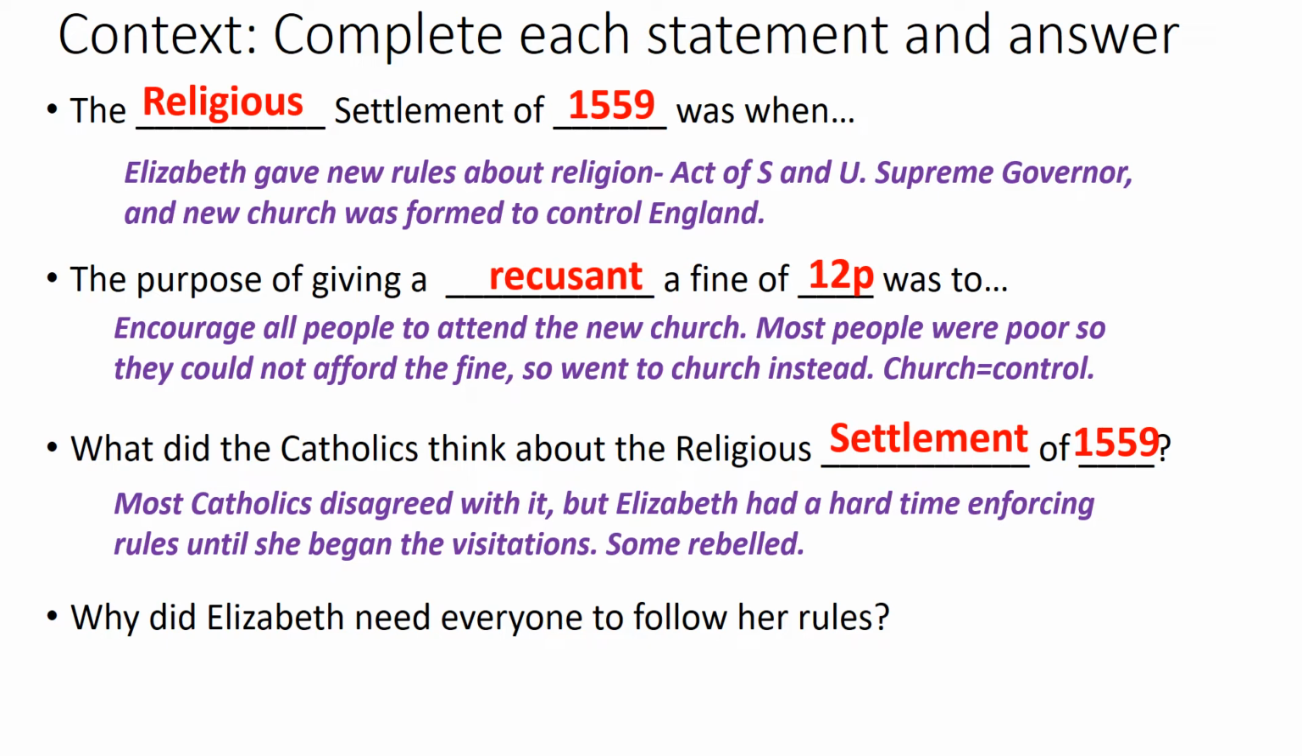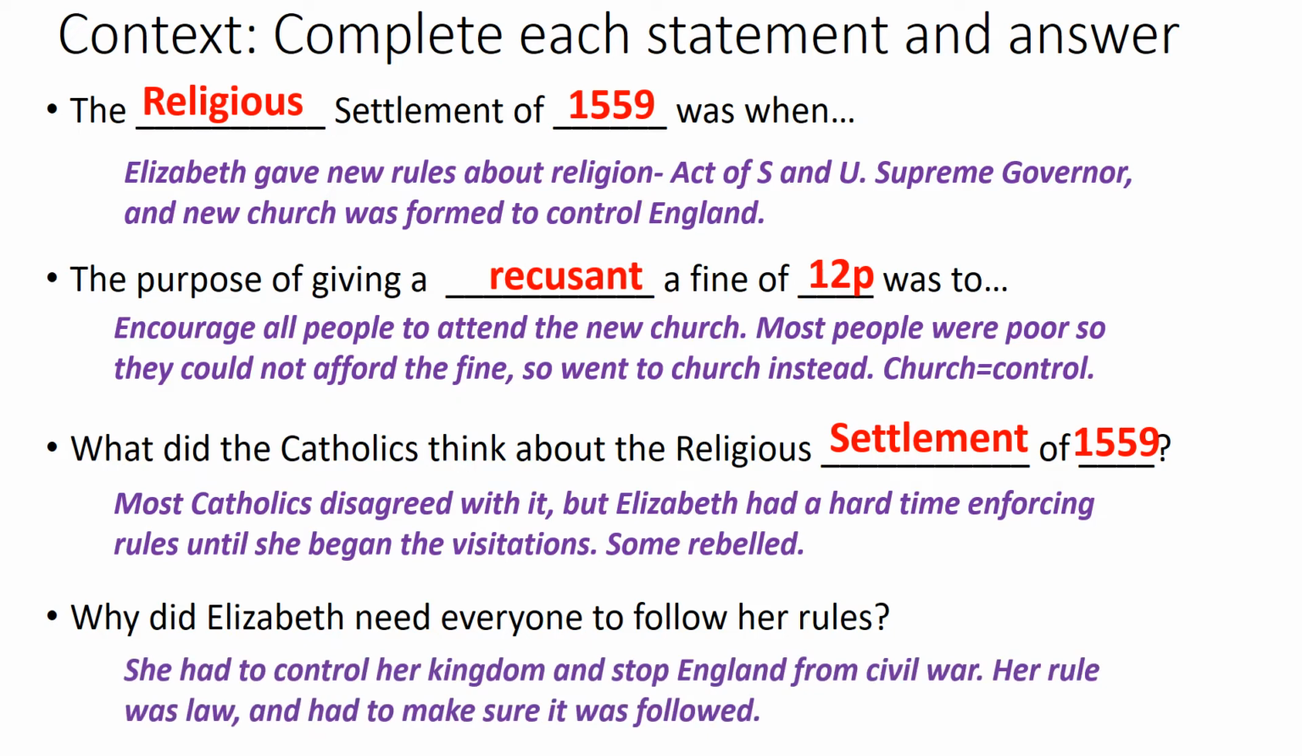And our last question, why did Elizabeth need everyone to follow her rules? Well, to answer this, we need to remember what the most important thing in England was, and it was religion, and religion meant control. She needed to keep control over her religion and stop England from descending into a civil war. It was a very high possibility that the Catholics and Protestants would actually rise up against each other and have a proper civil war or conflict. So Elizabeth had to establish that her rules were the law and people had to follow this. It was very important that everyone followed her rules to the letter.